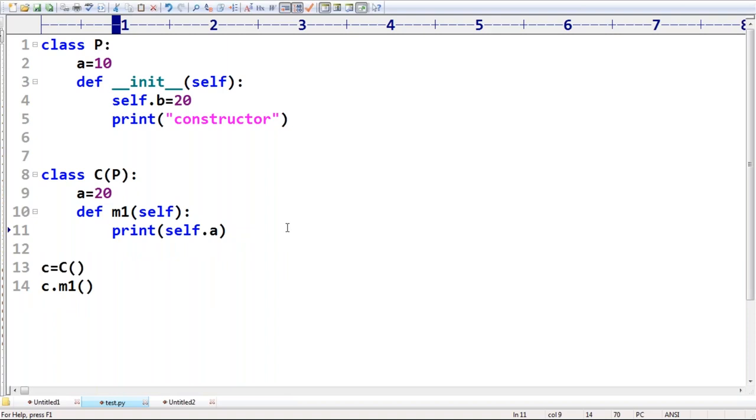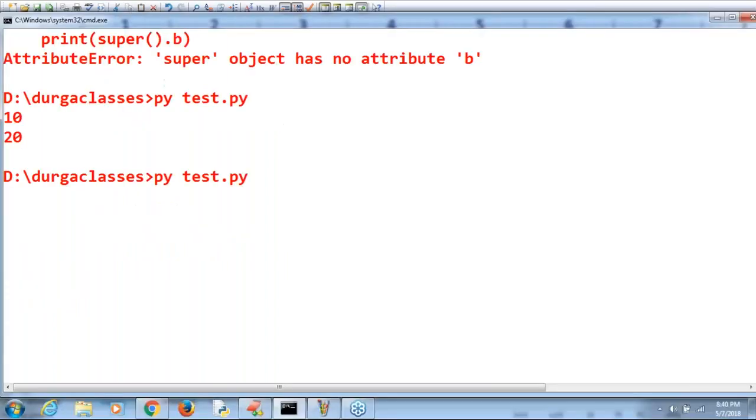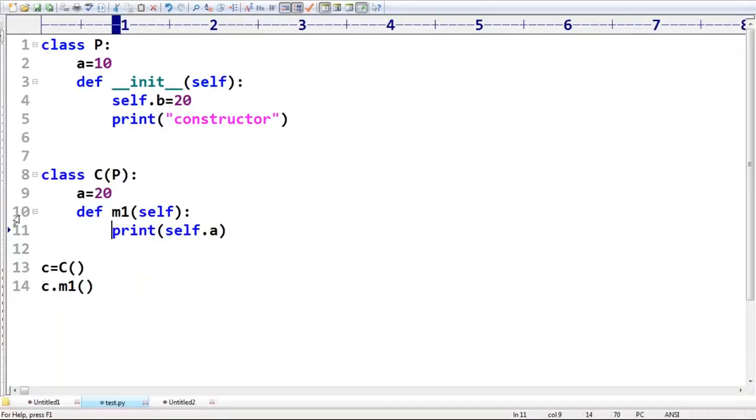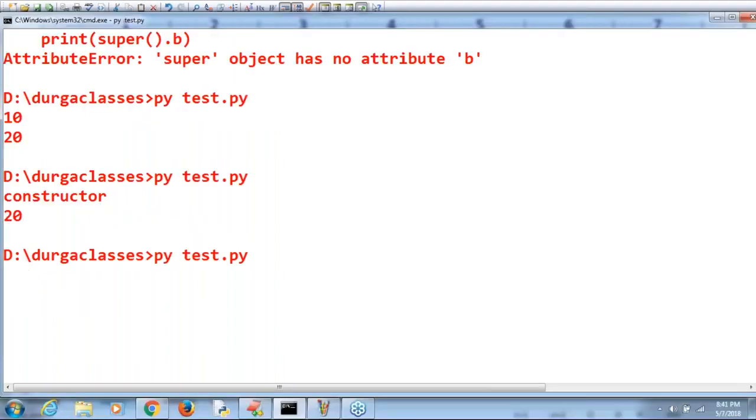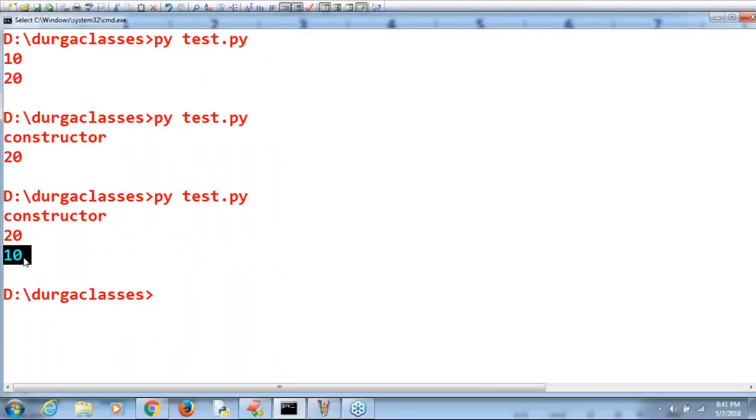Yes, the current class. Sir, I don't want the current class. I want the parent class. Have you observed? 20 by default we are getting. Self.b is nothing but self.a, by default 20 we are going to get. Sir, I don't want this, I want this one. Then automatically you can go for super.a. Have you observed? The output we are going to get is 10.